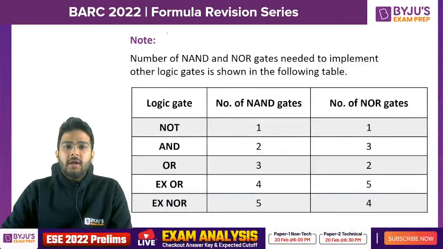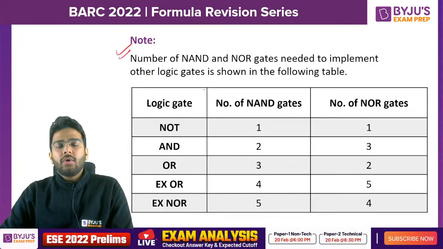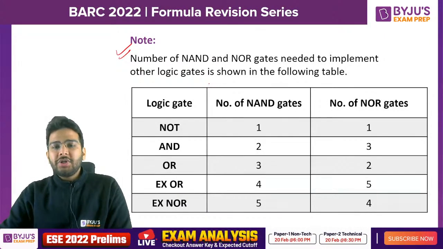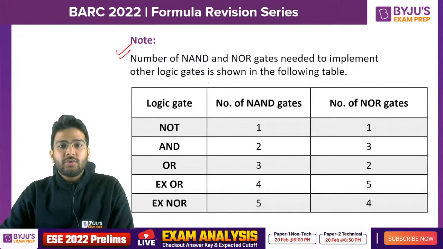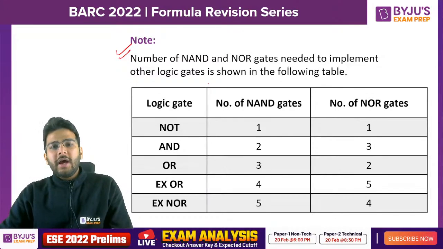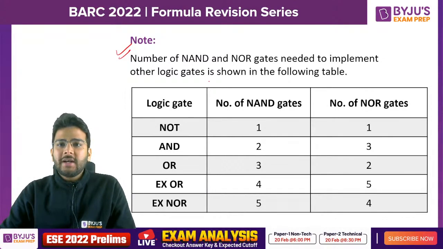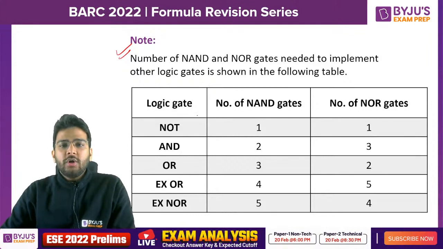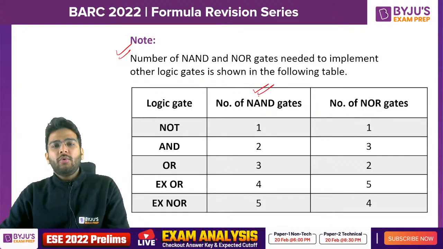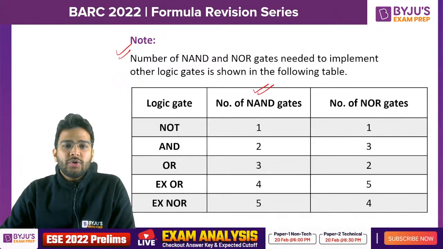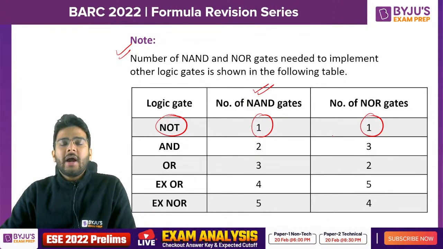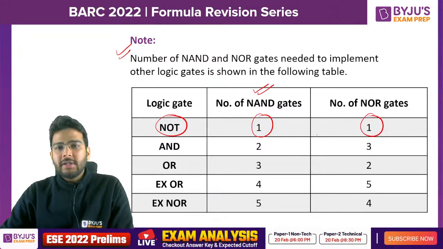Keep this in mind. Now let's proceed, and now we are going to talk about the number of NAND and NOR gates needed to implement other logic gates. This is a frequently asked question. Some expression will be given to you, and they will ask you how many minimum number of NAND gates and NOR gates are required. Okay. So here, if we just want to implement any Boolean expression using just NAND gates, let's say if you want to implement NOT gate, only one NAND gate is required. Similarly, only one NOR gate is required. So this is a kind of quick revision for you. Okay, we are not going to explain the whole concept. I hope you understand that.